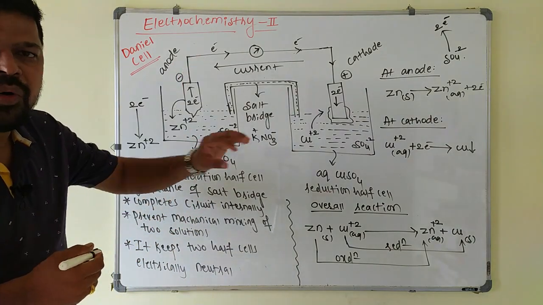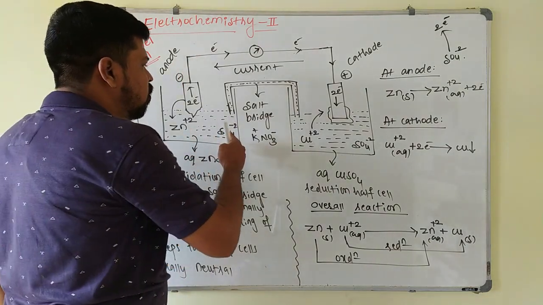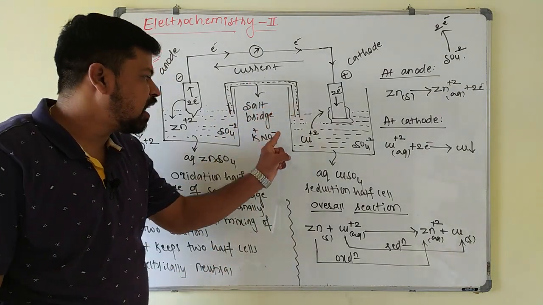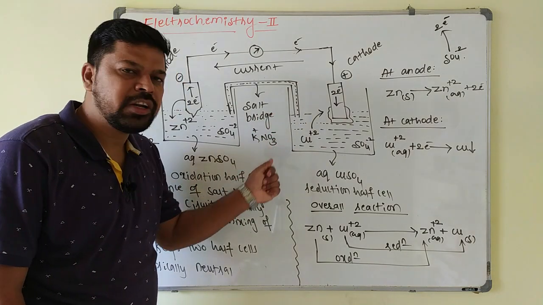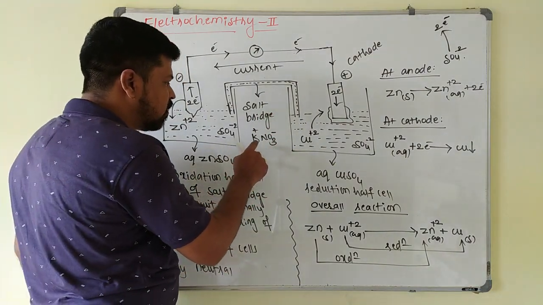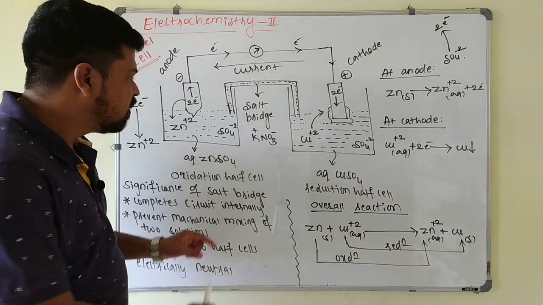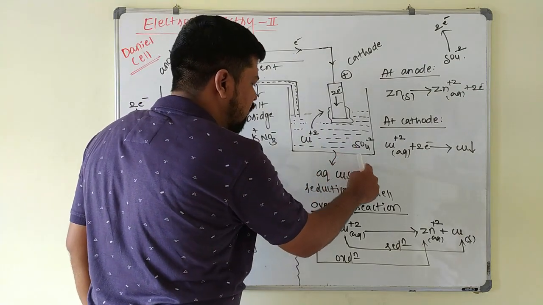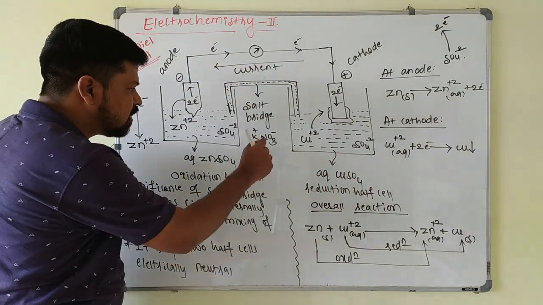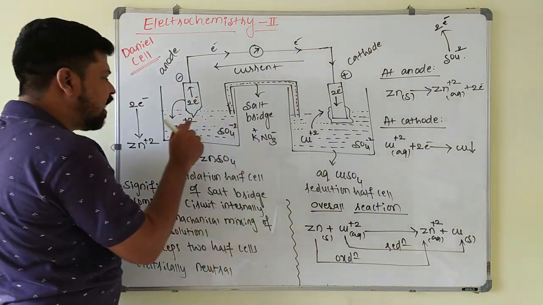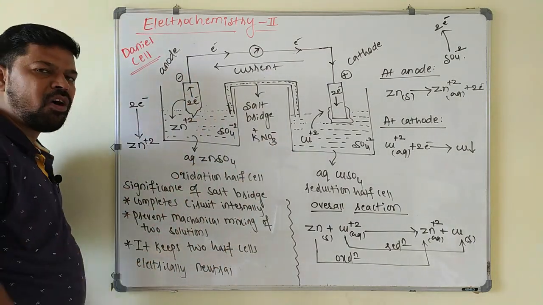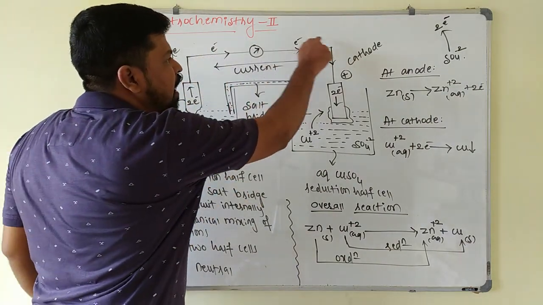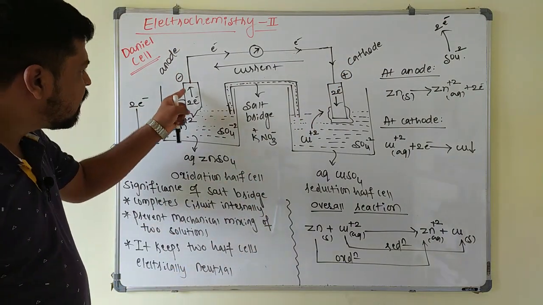In order to overcome this problem, these two half cells are connected internally with a salt bridge. This salt bridge contains an inert electrolyte, so it has a cation as well as an anion. The cation of the salt bridge will neutralize the excess SO4-2 ions present in the reduction half cell. The anion of the salt bridge will neutralize the excess Zn+2 ions formed in the oxidation half cell. Once these are neutralized, the flow of electrons will continue till the zinc rod is completely dissolved.